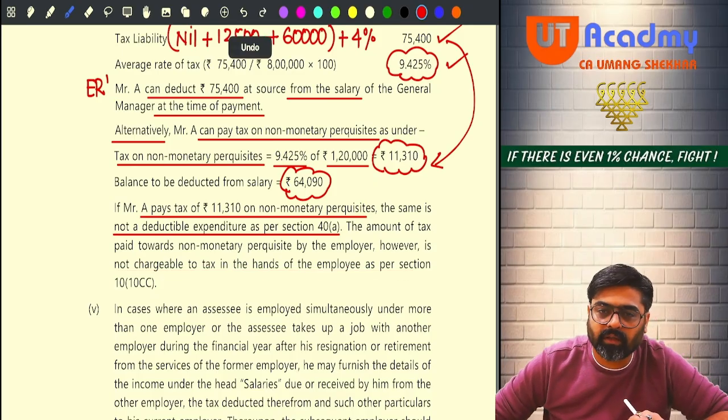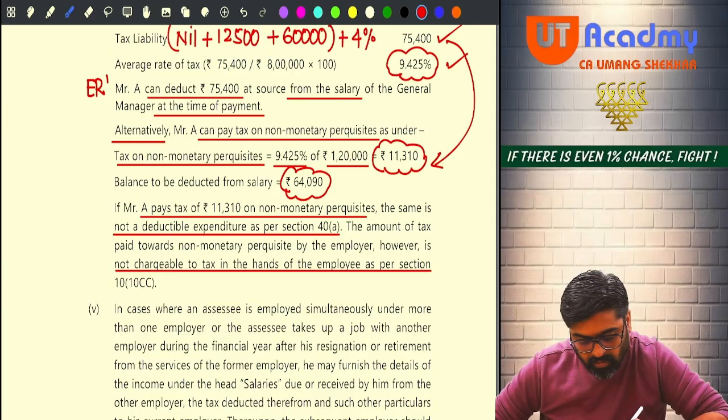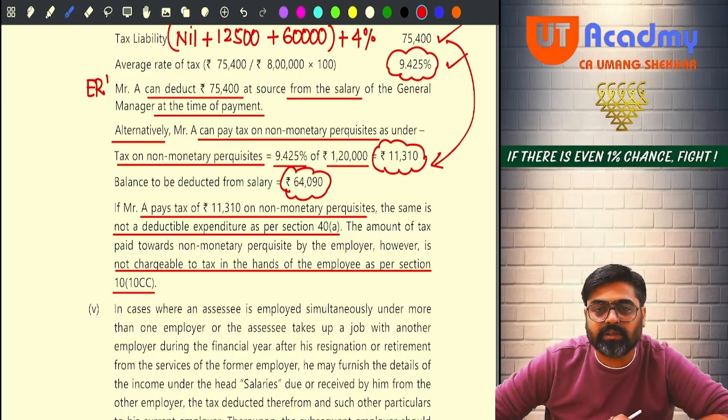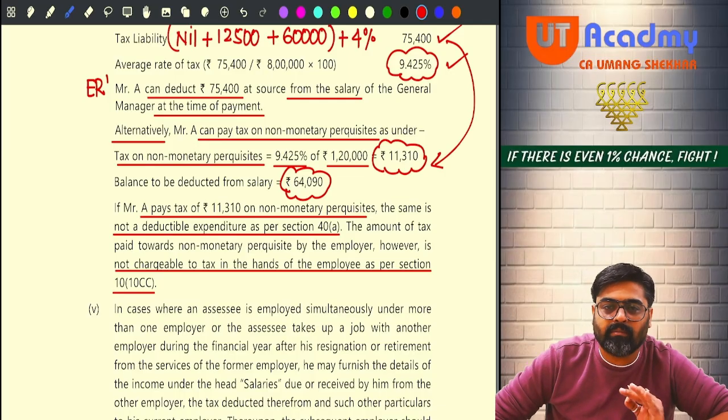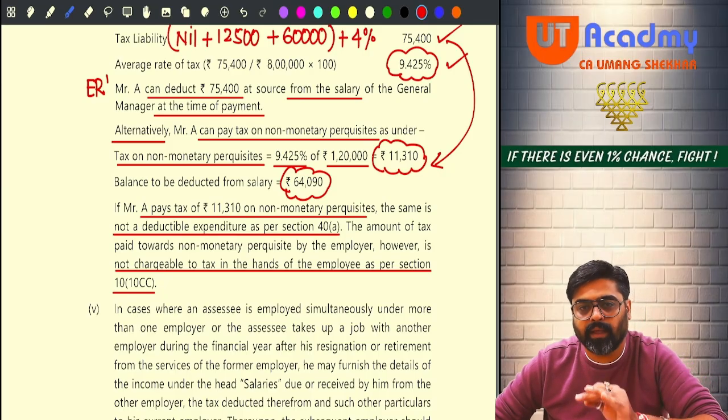Did we do all these things? In my question also we have done the same things, no? But what was the difference between my question and this question? Only the amounts were different. Rest every single thing is same.